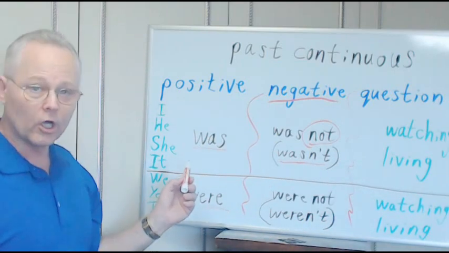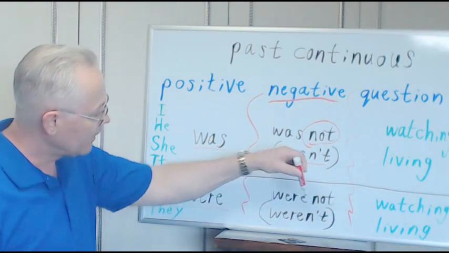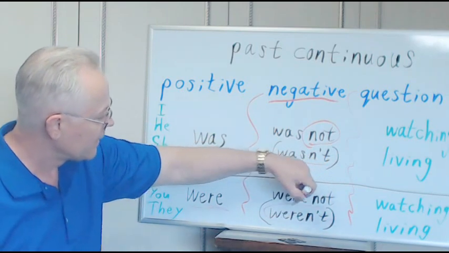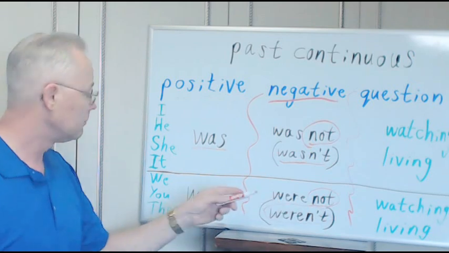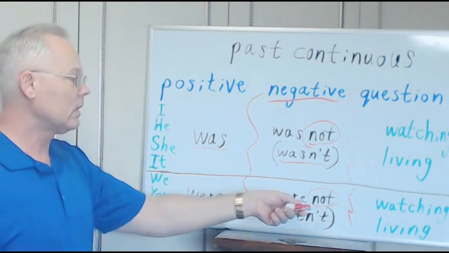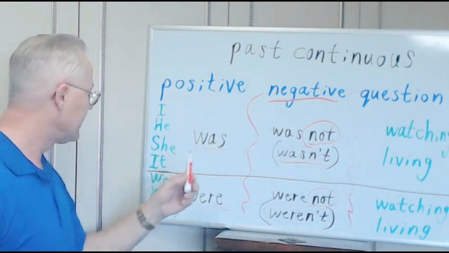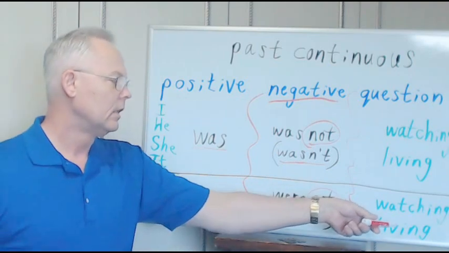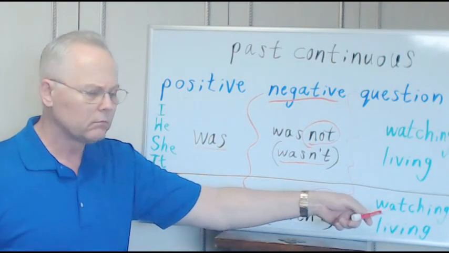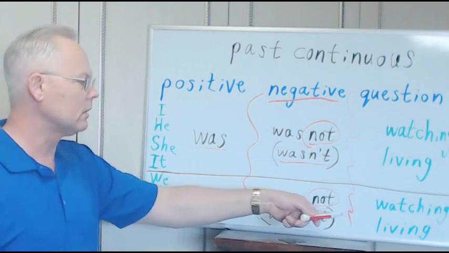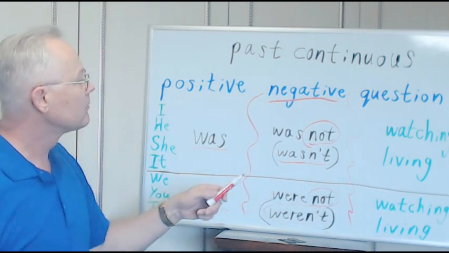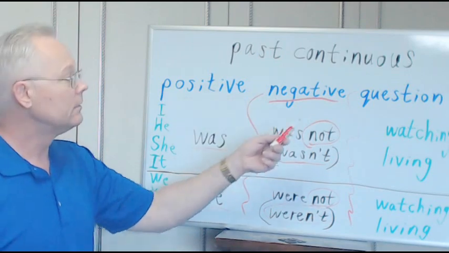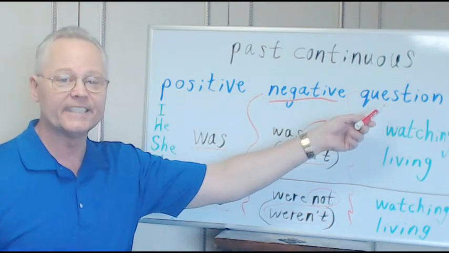Now we have were. Okay, we've got were. We've got not, were not, weren't. We weren't watching a movie. You weren't living across the street. They weren't watching television. Positive, negative. Now let's look at question.